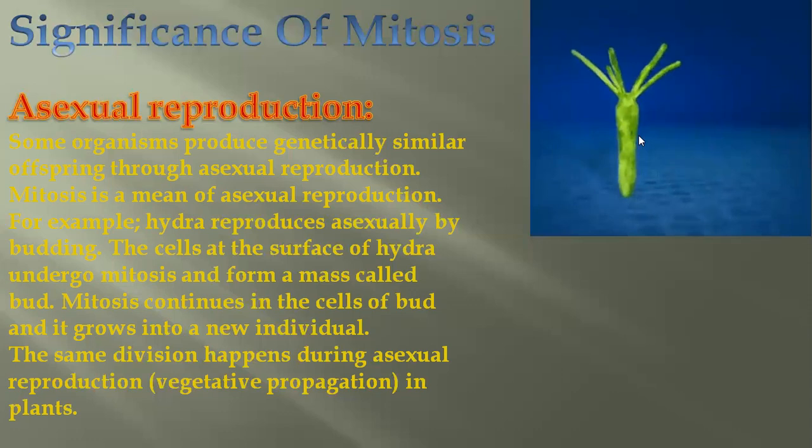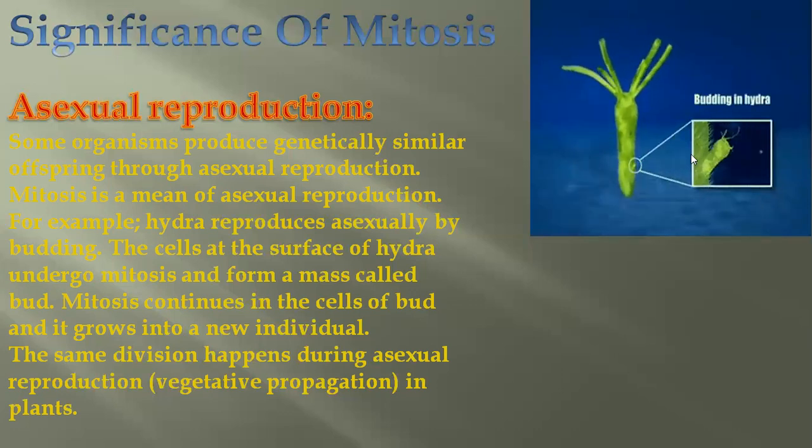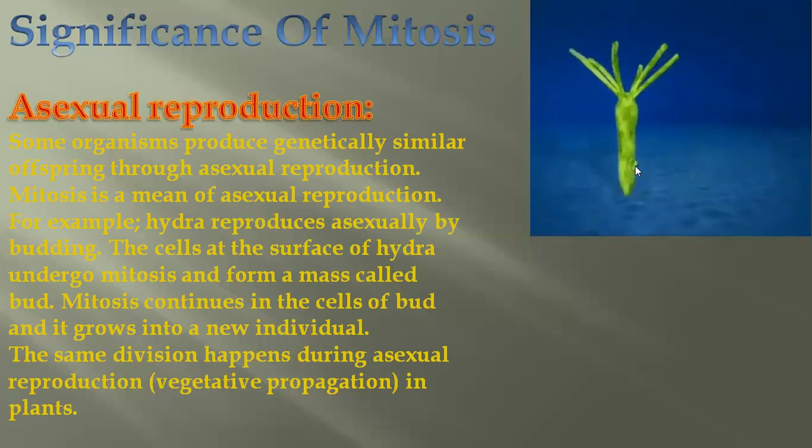What happened then? From a part of the hypostome or from a part of its body, a bud arises from here. You can see here, the cell is divided mitotically from here, because this is a multicellular organism, and eukaryotic as well. So mitosis is done here.